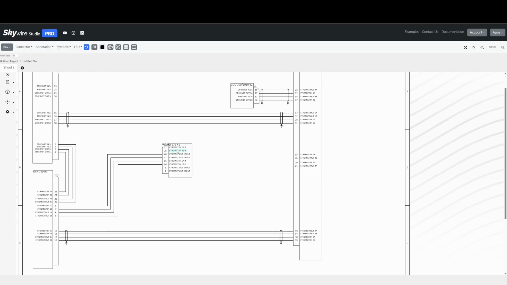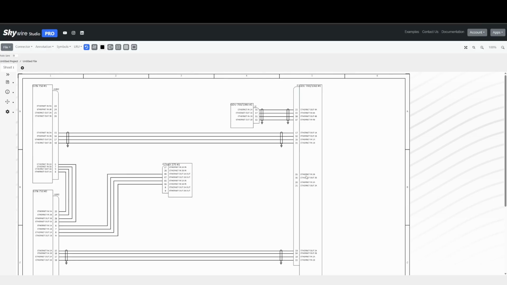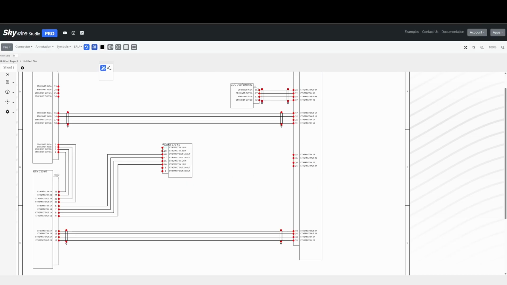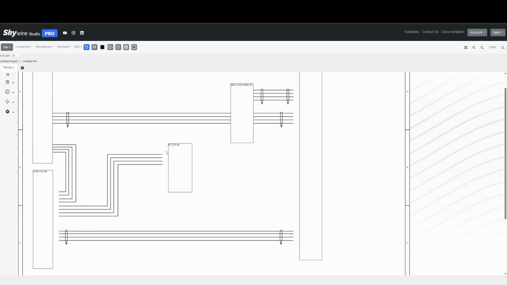I haven't connected port number 2 on this 275 to port number 3 on this GDU. So you can go ahead and connect them like this, but you see you have the wire going all the way around. In a situation like this, the best thing to do would be just duplicate the connector, and we will move it over here. And then let's go ahead and resize the LRU to give spacing between the labels. We could delete these over here.